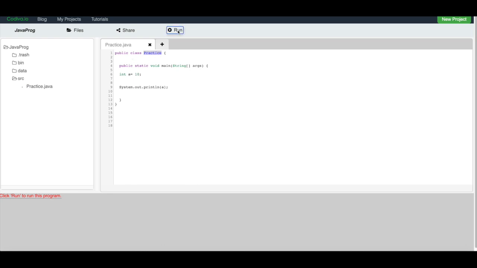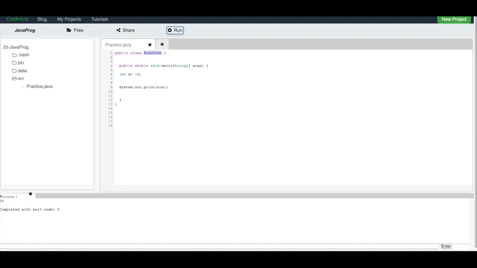So if we run this program, we'll get the output as 10, right? This is a simple Java program. Now what we'll do is try to give a different name, something called test, right? As soon as we have given test here, we have got one error, and this is a compile time error. Let's read the error: class test is public, should be declared in a file named test.java, correct?